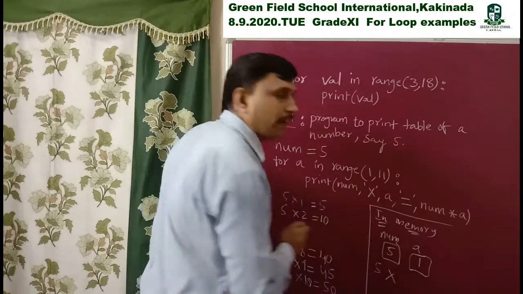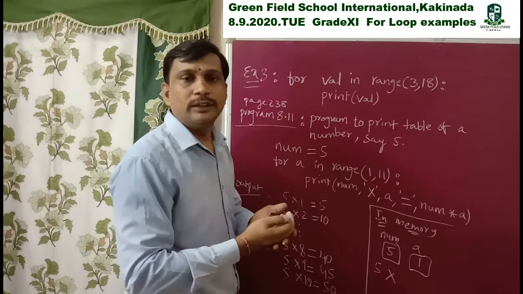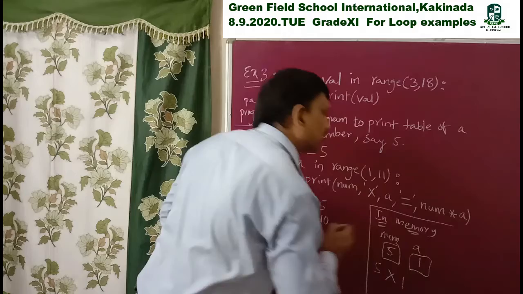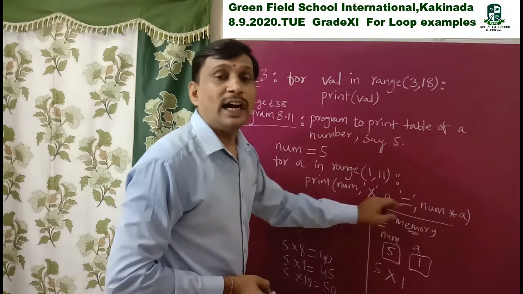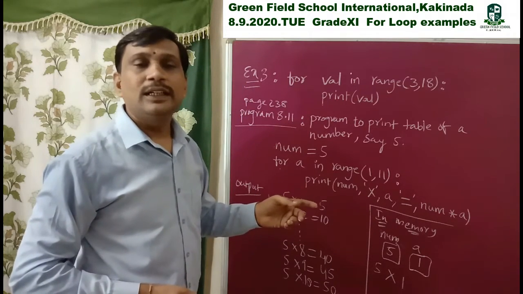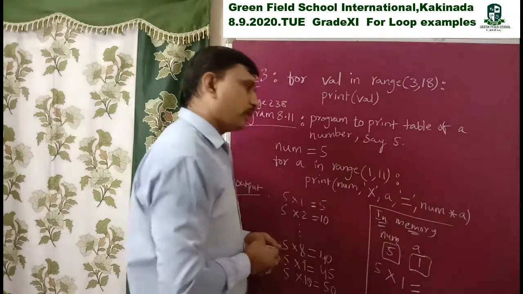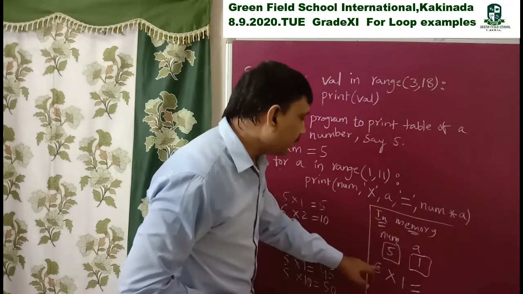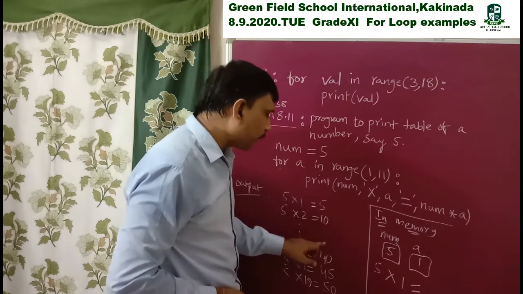A is a variable, so it does not display A; it displays the value of A, that is 1. Next, I directly display "equal to" within double or single quotes. The comma is not displayed here. Num is 5, and star a means 5 into 1. Finally it calculates and displays the product.